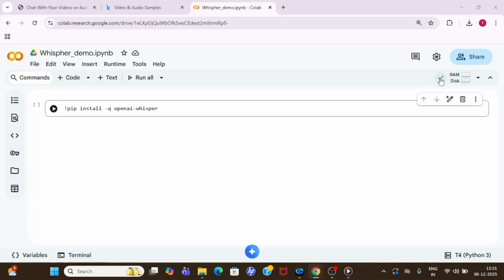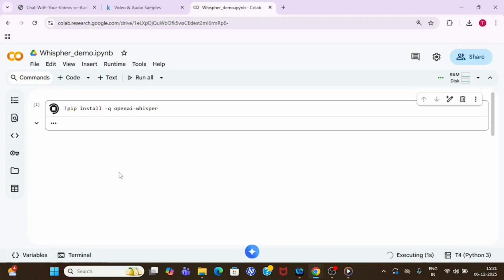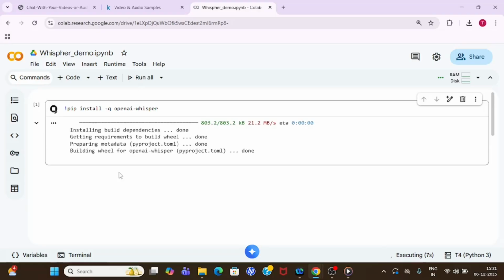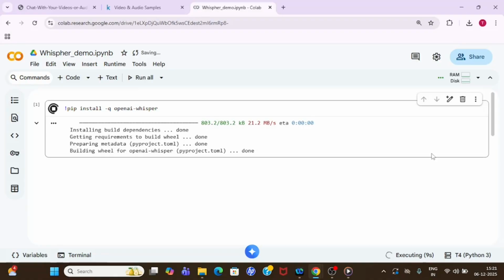All right, guys. So we have successfully connected to our GPU. Then I'll start installing my OpenAI Whisper package. Let me install it. It will take some time because it has to install the OpenAI Whisper package. So done, guys. Our OpenAI Whisper package has been installed successfully.